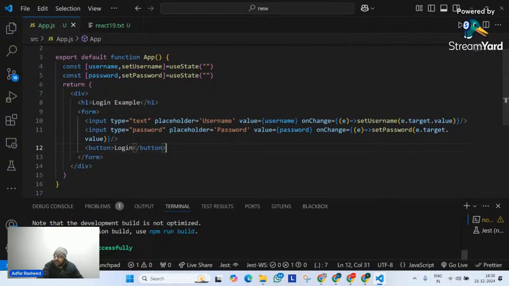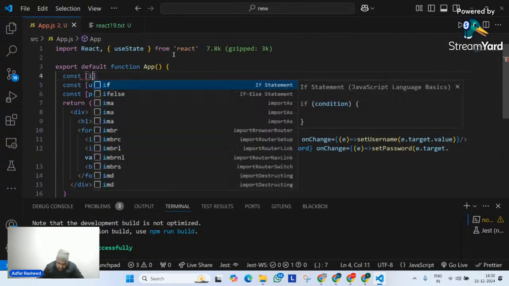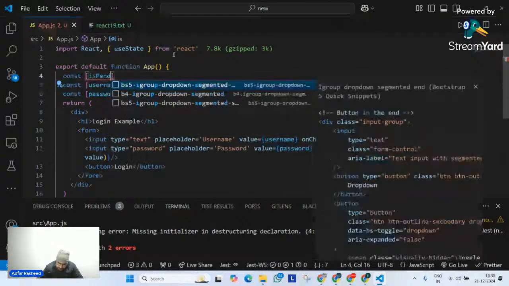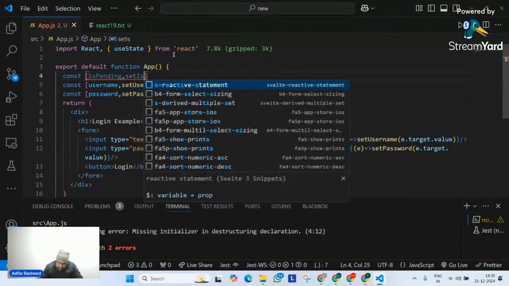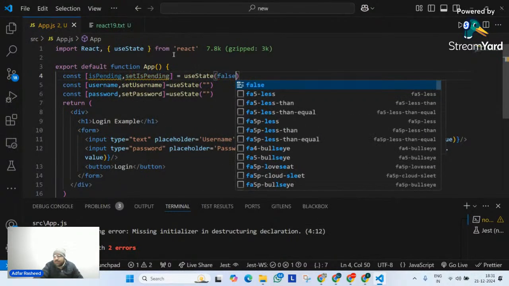Now, of course, if we talk about the normal way, we need a state for it. We have discussed it in our previous example as well. So constant, I will simply say isPending, comma, setIsPending, is equal to useState by default. I will make it by default false. Very good.